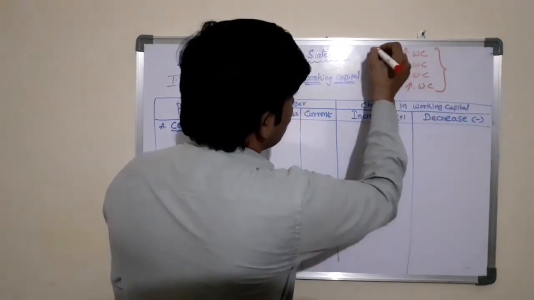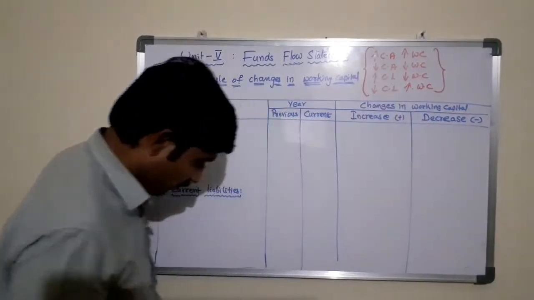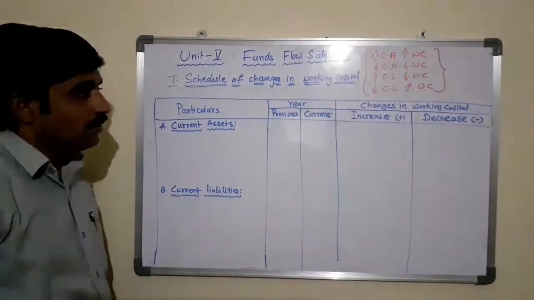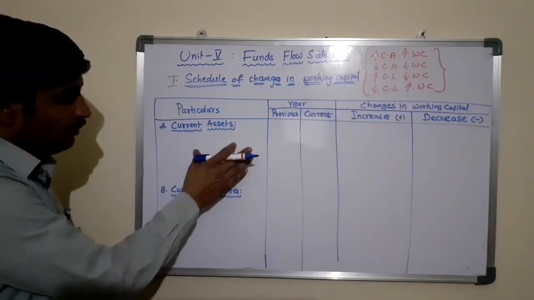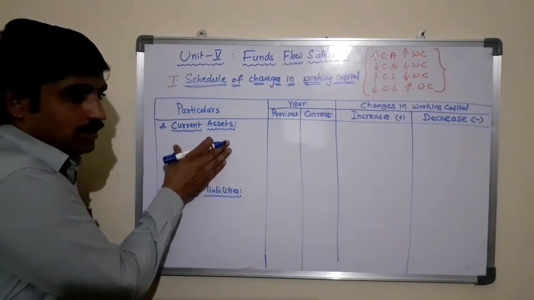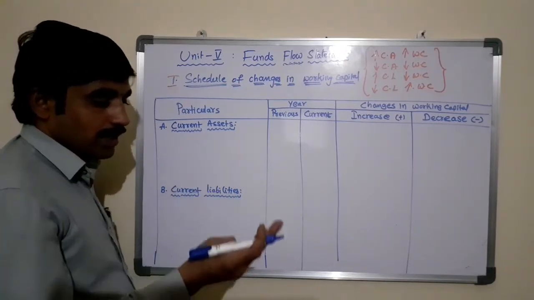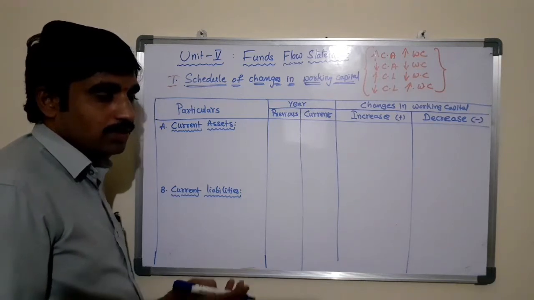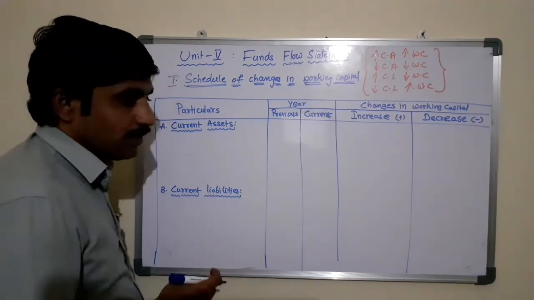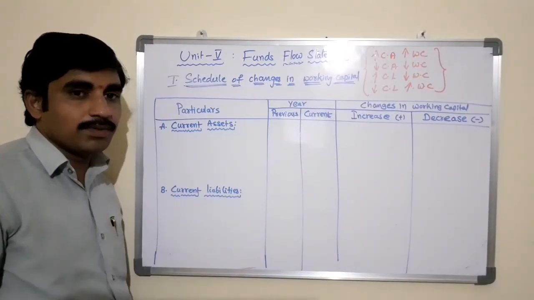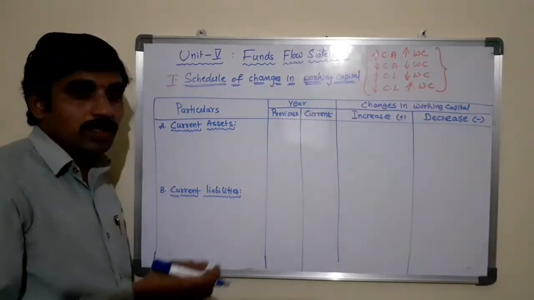So these are the four principles to prepare the schedule of changes in working capital, right? For example, by using this format, let us see here the current assets. Current assets means cash, bank, inventory, stock, marketable securities, short-term investments, bills receivable, prepaid expenses, income not yet received.